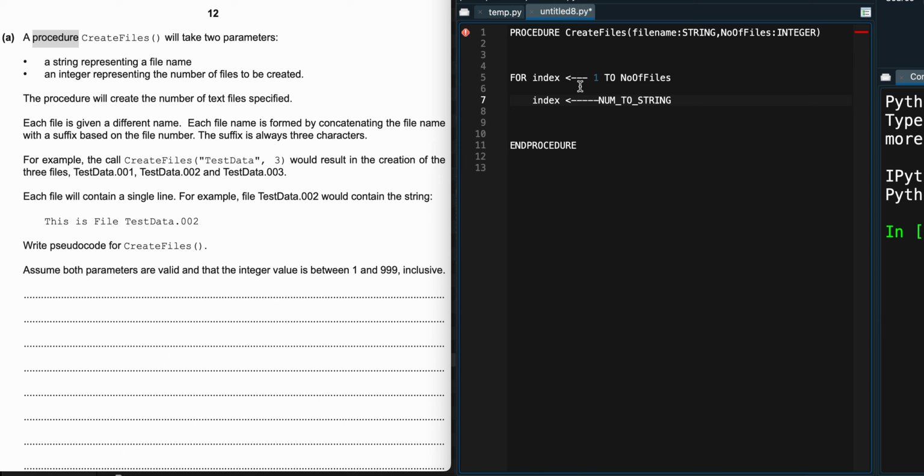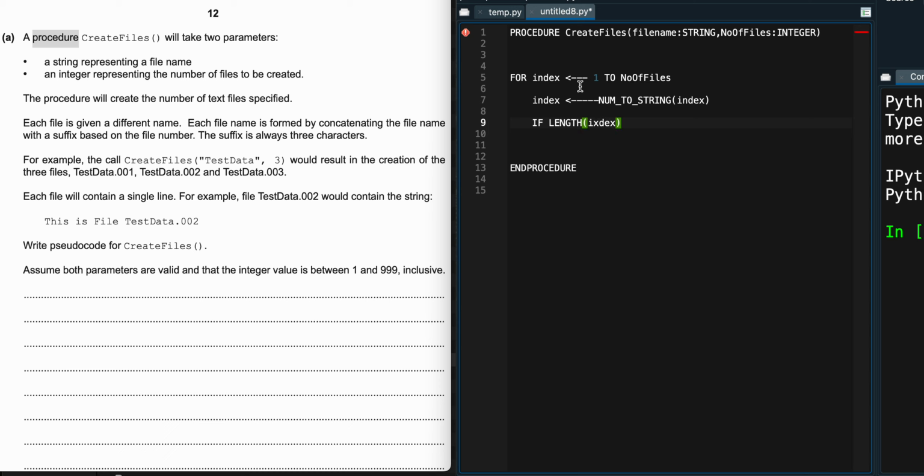It's the function that I'm going to be using, and I'm going to be converting the index into a string such that I can now use the length function. Now I can use an if statement, if the length of index, because I want to create a suffix right now.